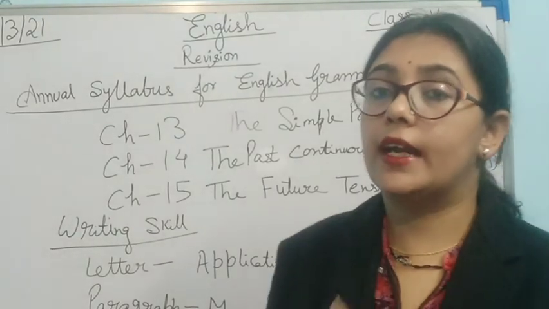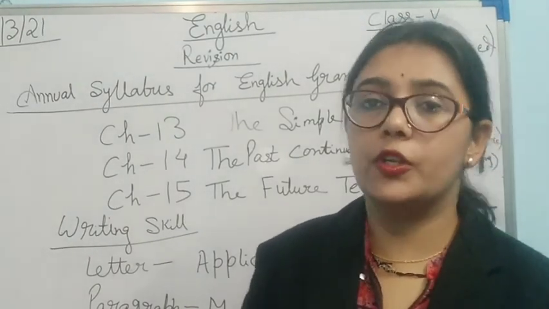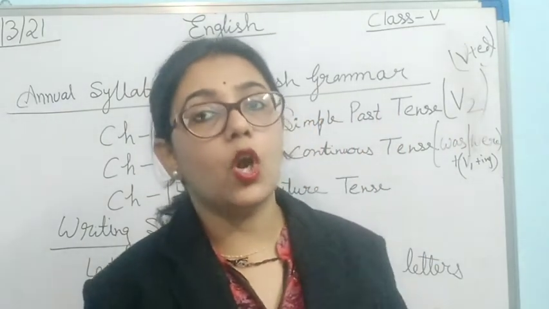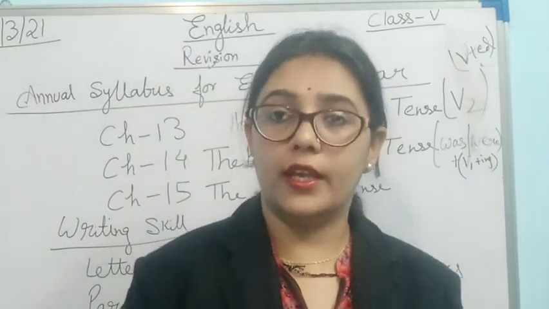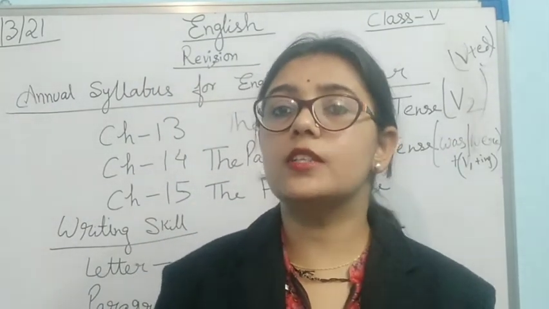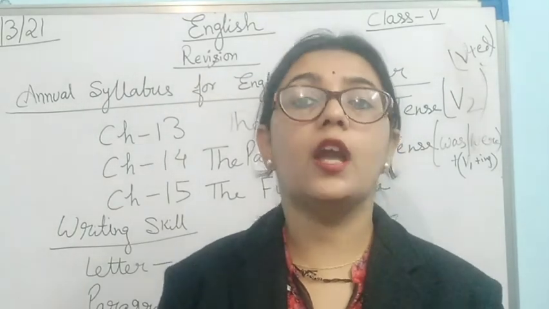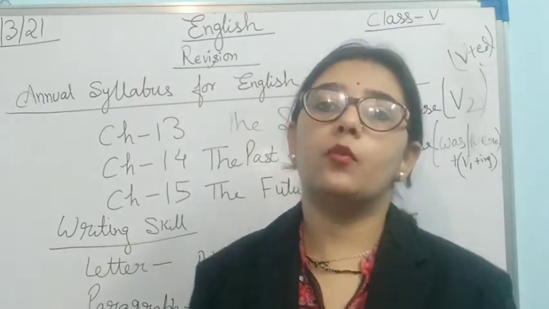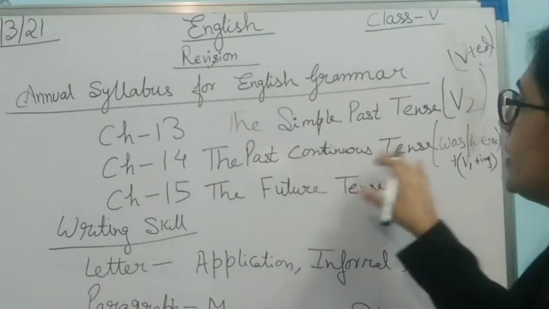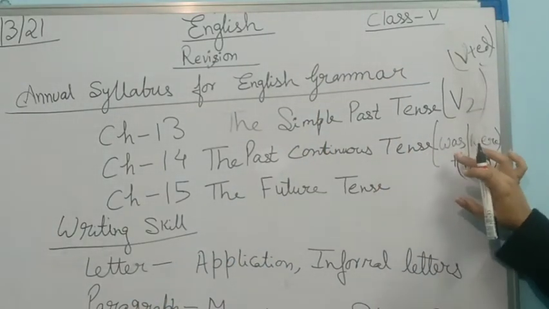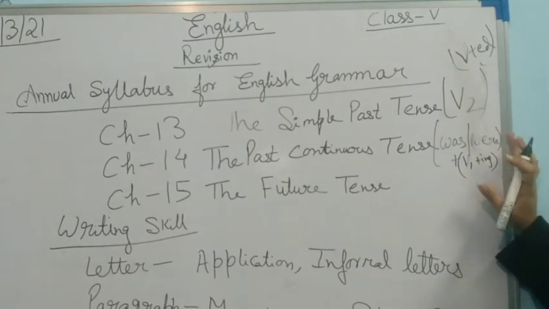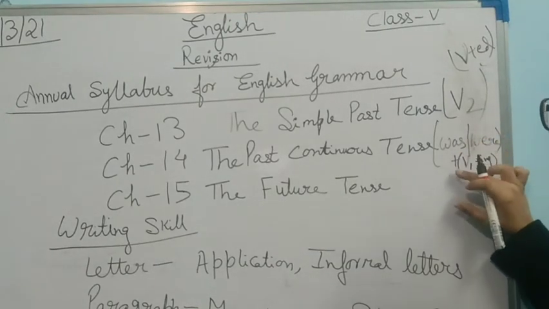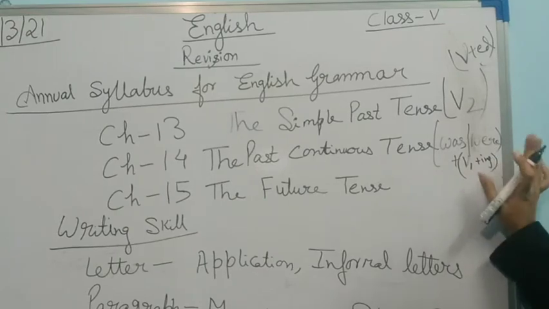Anything which is added with ing makes it continuous form. If it is present continuous tense, we will say is cooking. But it is past continuous tense, so we will make was cooking, were cooking, or any other verb. So just remember, what is the formula for past continuous tense? Was or were are used as the helping verb, and then we have verb first form plus ing.